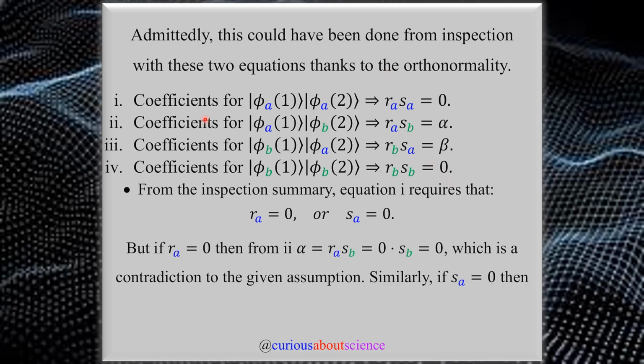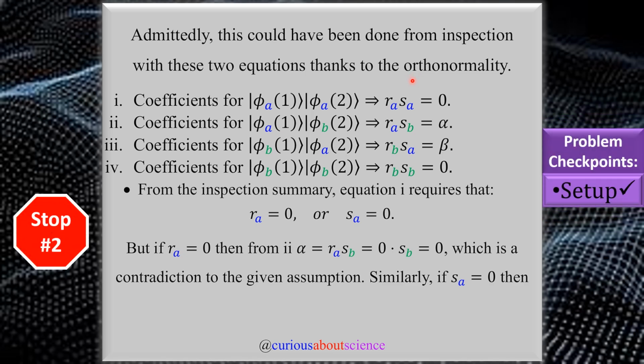So all of that coming together, we now have our summary table, but this only works thanks to the orthonormality. So we have our setup now, and now we can actually get into the fun of the question without all the baggage of all the algebra and setup work. Now, the whole point here is that these coefficients and equivalent statements are going to lead us to a contradiction to what was given in a theorem.